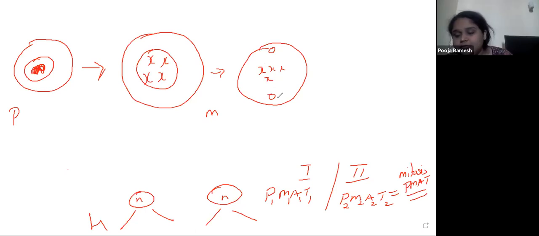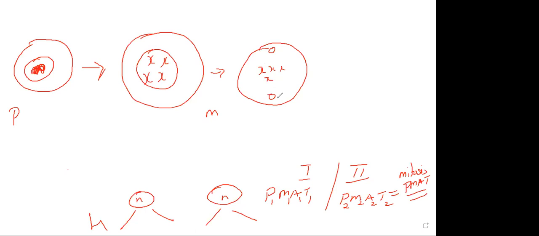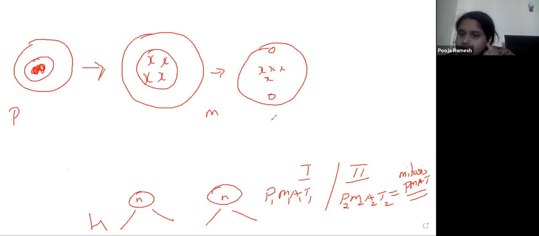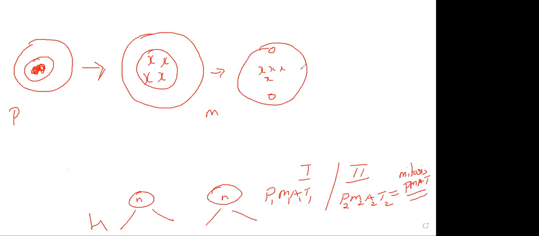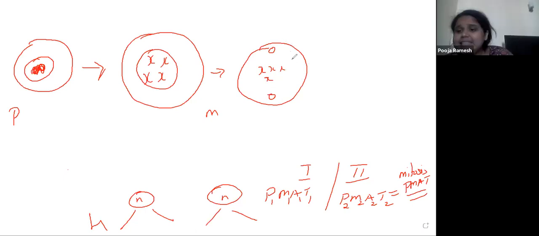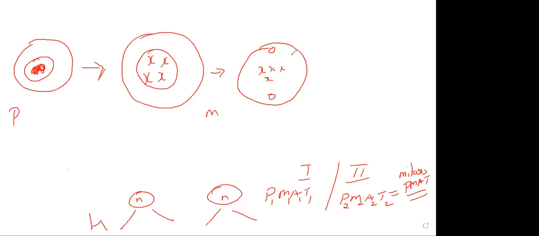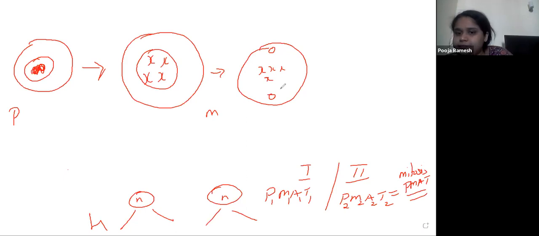You remember in S phase we learned there will be one pair of centrosomes. One centrosome will be here, one centrosome will be here. Now towards the anaphase.